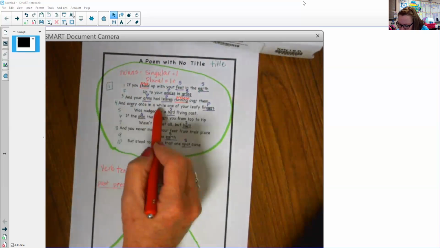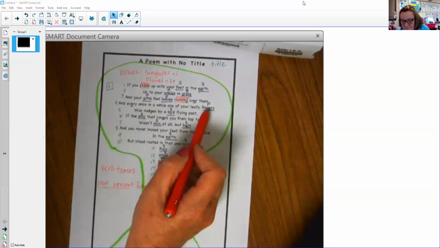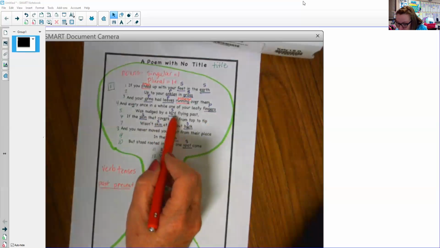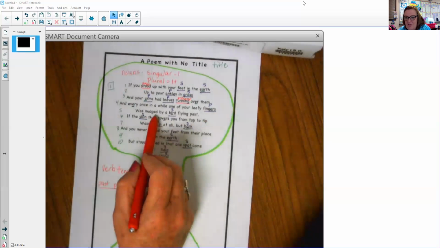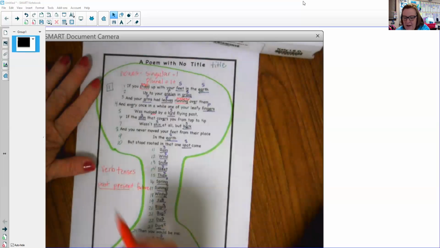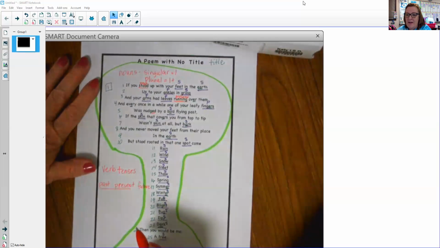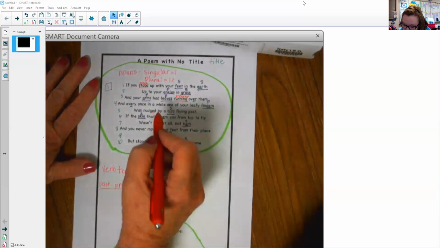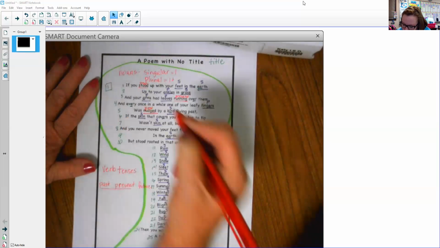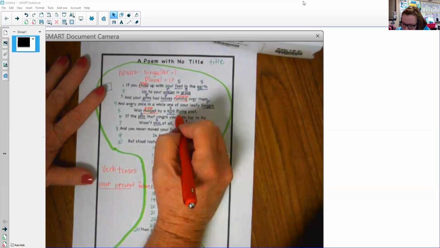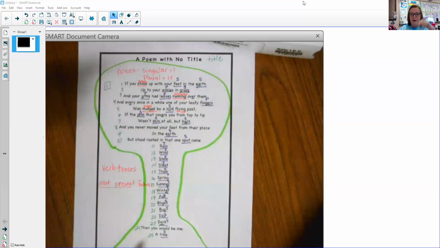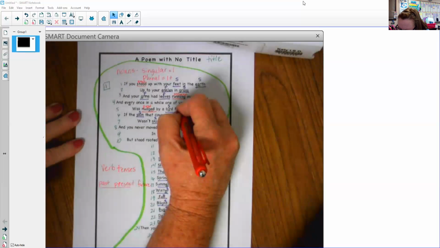And every once in a while, one of your leafy fingers, no verb there, was nudged by a bird flying past. Nudged means kind of elbowed. Nudged has an ED on the end, and when it has an ED on the end, that's a sure sign that it has already happened, so it's in the past. So nudged is a past tense verb. Flying, this ING usually is saying right now. So this is present tense.